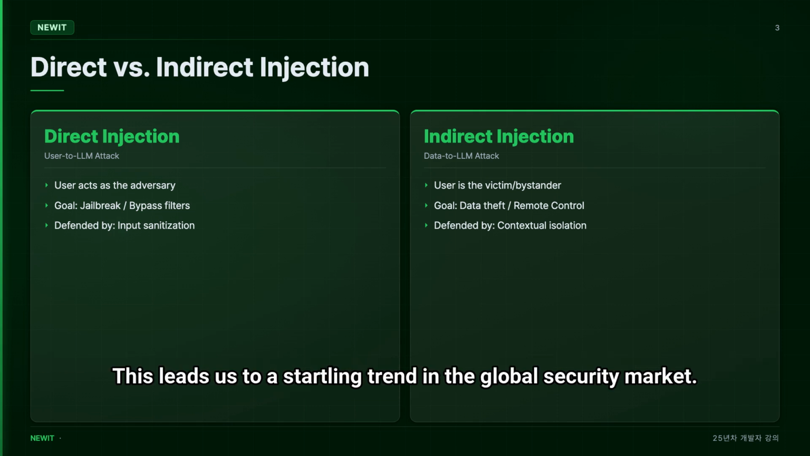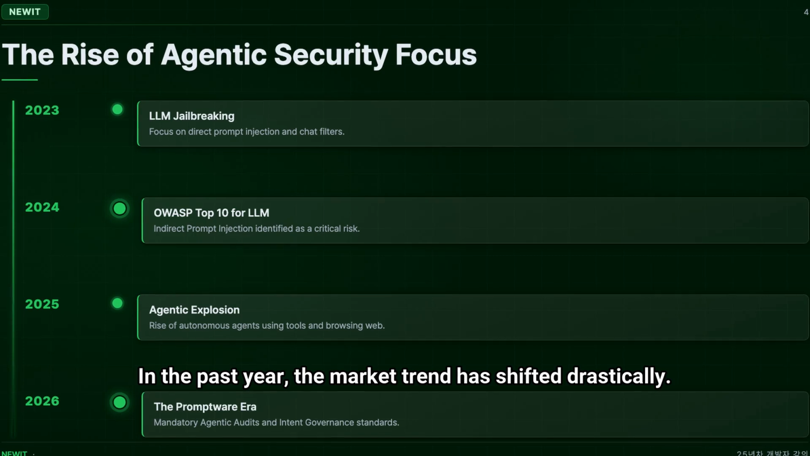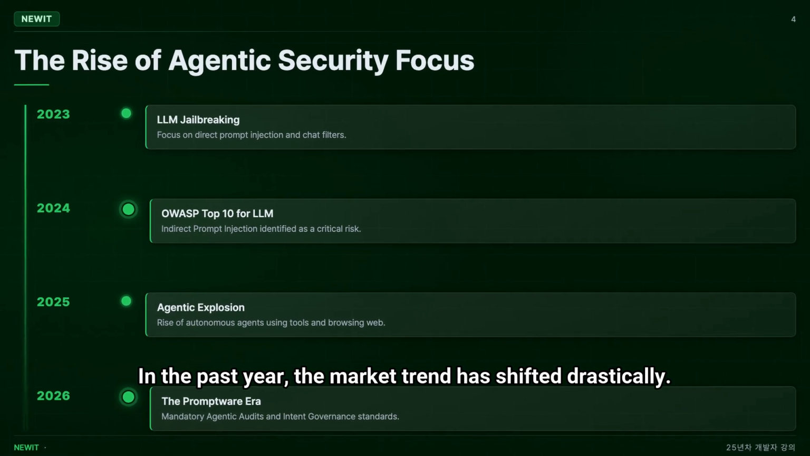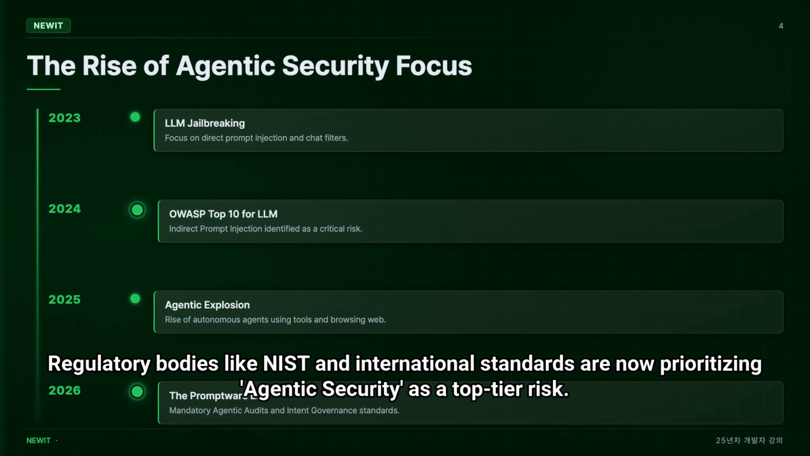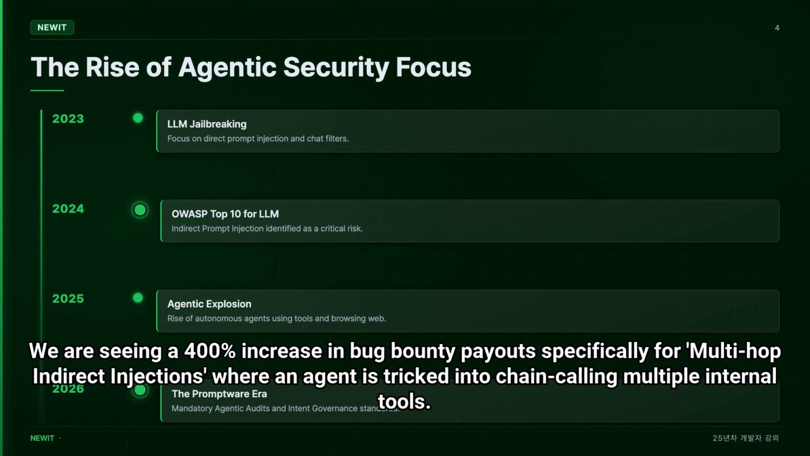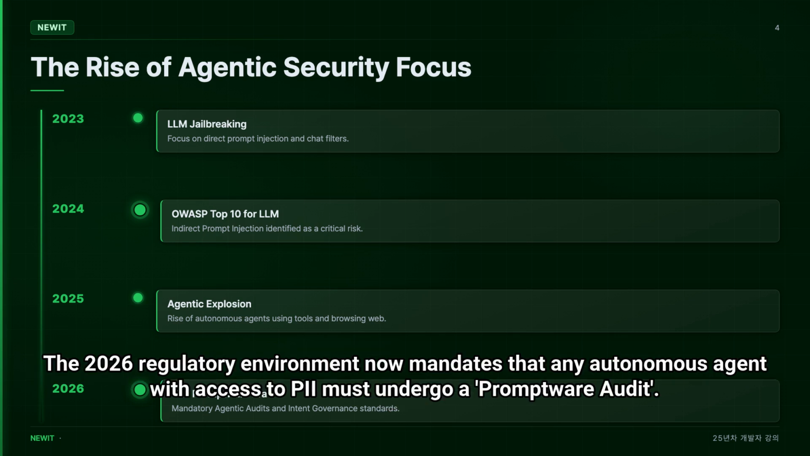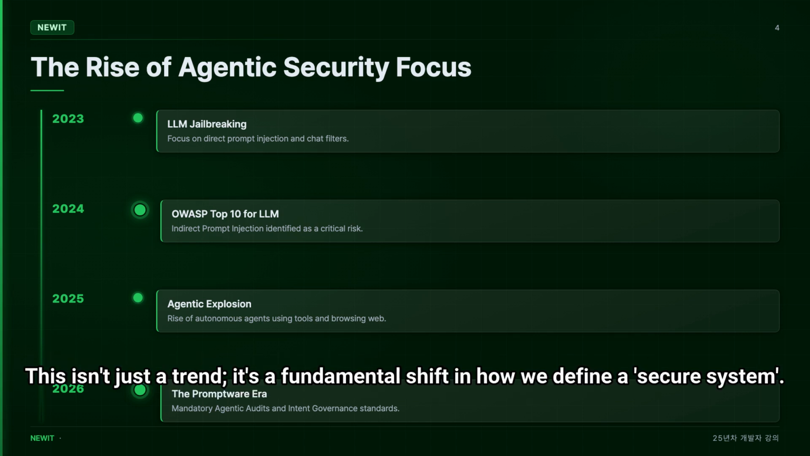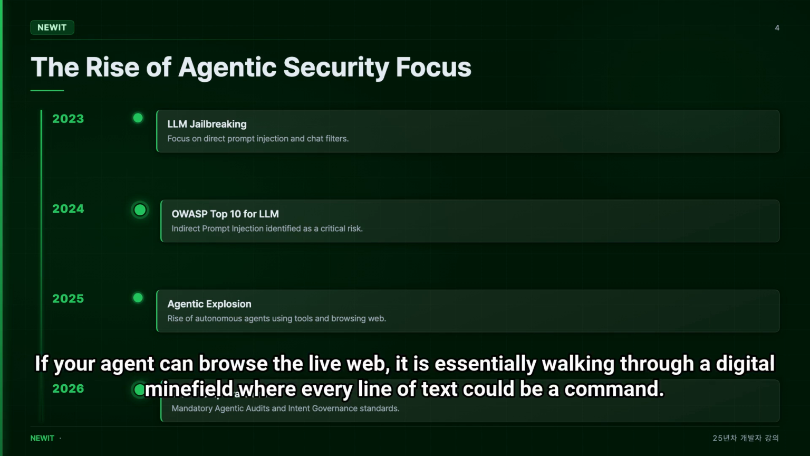This leads us to a startling trend in the global security market. In the past year, the market trend has shifted drastically. Regulatory bodies like NIST and international standards are now prioritizing agentic security as a top-tier risk. We are seeing a 400% increase in bug bounty payouts, specifically for multi-hop indirect injections, where an agent is tricked into chain calling multiple internal tools. The 2026 regulatory environment now mandates that any autonomous agent with access to PII must undergo a Promptware audit. This isn't just a trend, it's a fundamental shift in how we define a secure system.